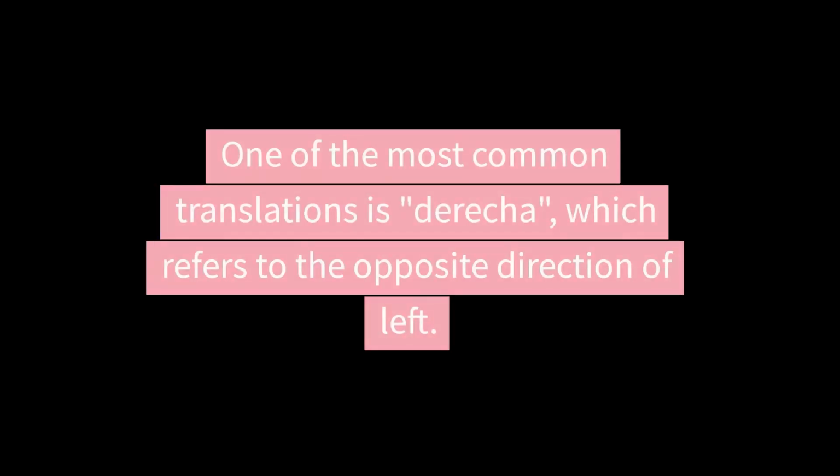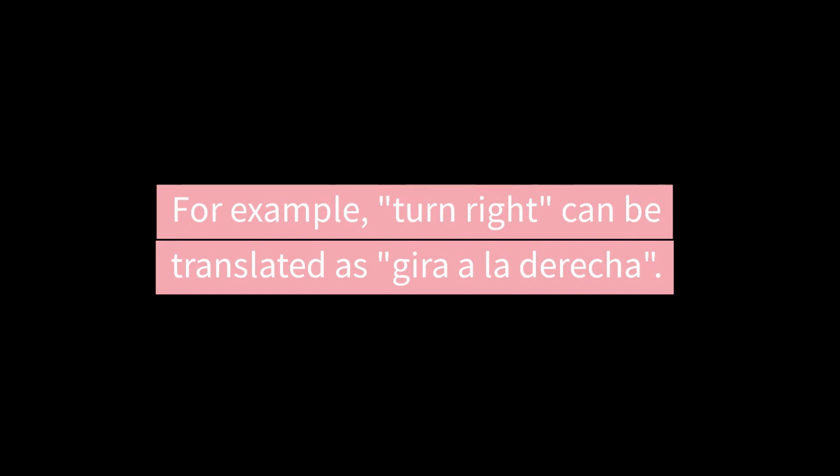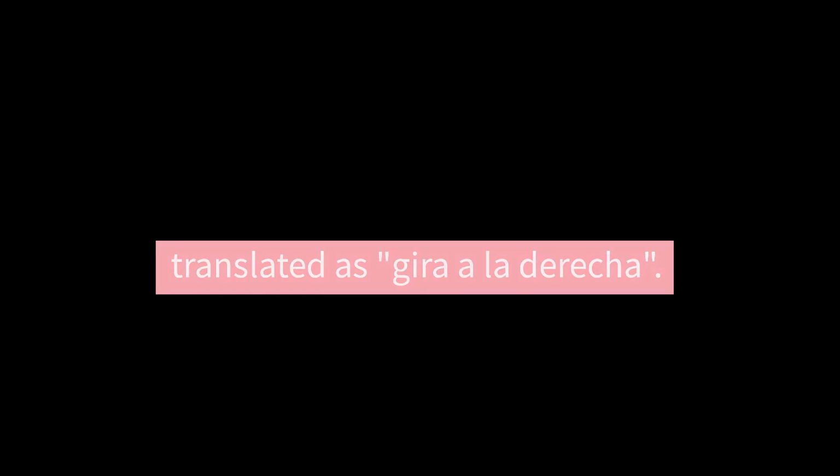The word for right in Spanish can have multiple translations depending on the context. One of the most common translations is derecha, which refers to the opposite direction of left. For example, turn right can be translated as gira a la derecha.